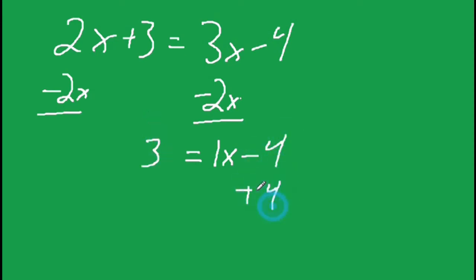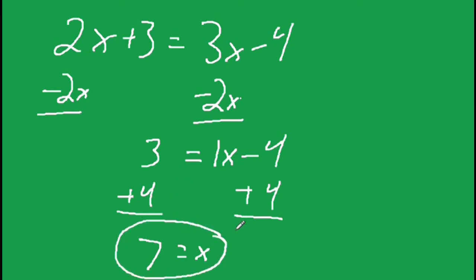So plus 4, plus 4. In this step I'm moving over the non-x's. I've already moved over my x's. 3x minus 2x is 1x, or I could just let that x stand by itself. Add the 4 over to both sides. 7 equals 1x, or just x. I have nothing left to move here, and no negatives to deal with. x is 7. That was E. We can move on.